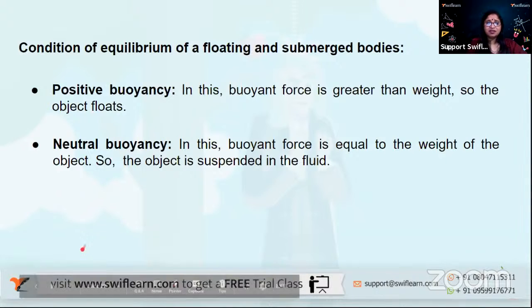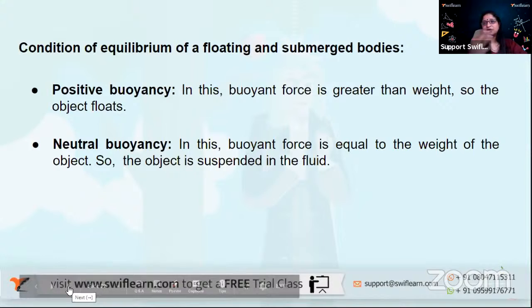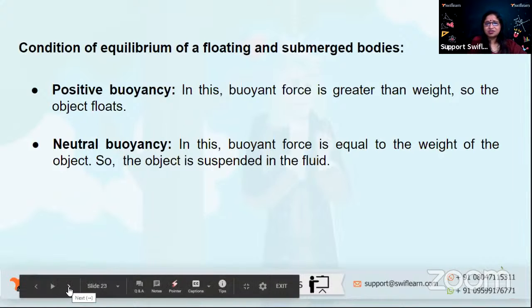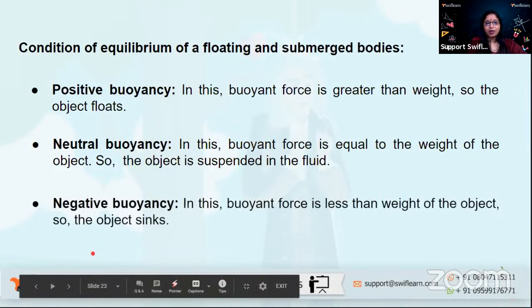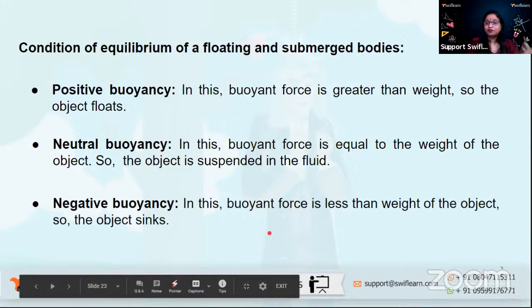It's a simple understanding which we can very easily apply when we try to compare these two forces: weight of the object, and buoyant force acting upwards. Isn't it simple? So when we talk of positive buoyancy and neutral buoyancy, we're definitely also going to have a concept of negative buoyancy. So simple, in this, the buoyant force is less than the weight of the object.